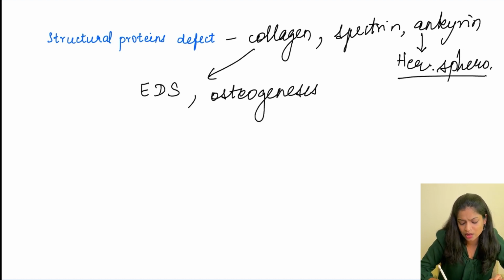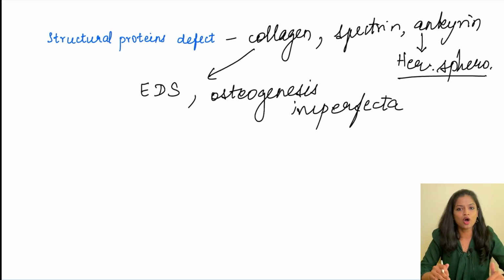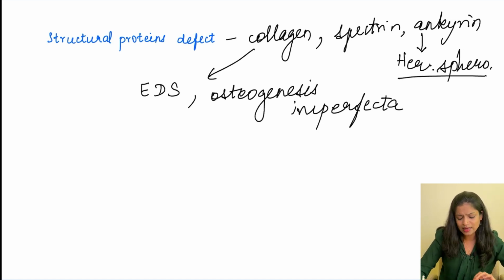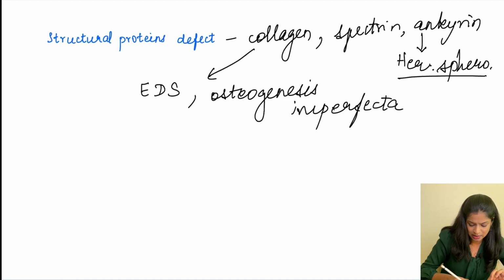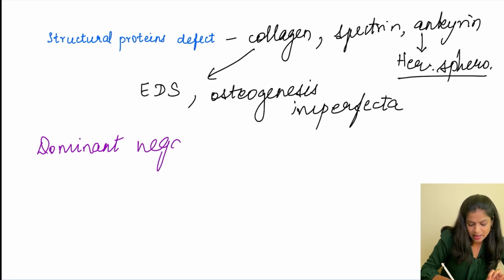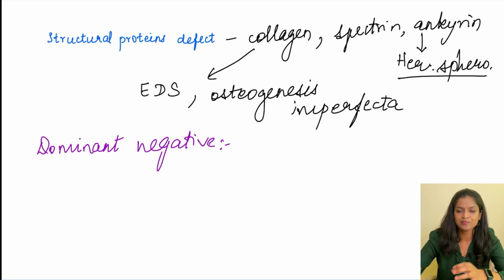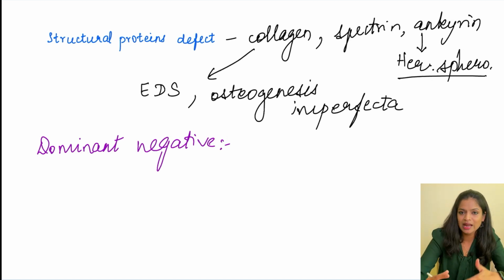So even though Ehlers-Danlos syndrome is going to have various patterns of inheritance, the most common pattern is going to be the autosomal dominant pattern only. EDS has both autosomal dominant and autosomal recessive patterns of inheritance, but the most common is autosomal dominant. There is something I want to stress here, which is called the dominant negative effect. Dominant negative means even though there is a normal protein present, the mutant allele is going to deprive the normal protein from being formed. Let me give an example for this.